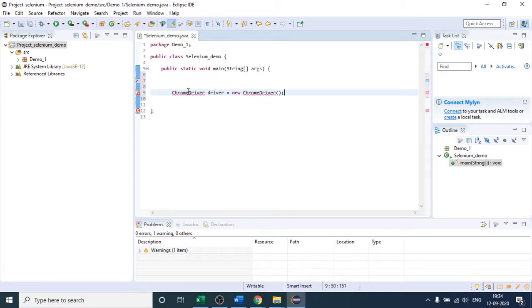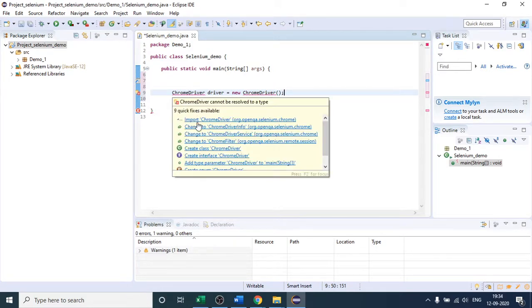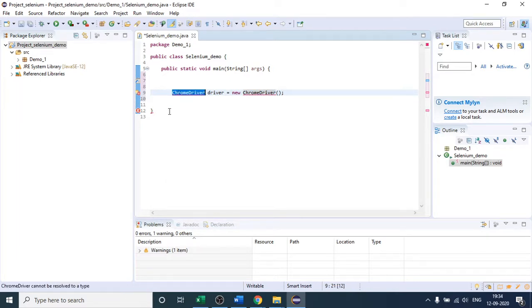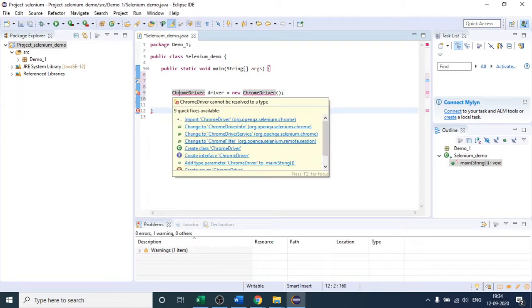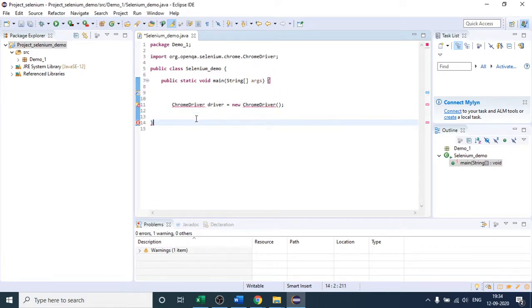Let us see. See, it is saying import Chrome driver, right? So this is a package. Chrome driver is a package. Inside that package, this is the class. So you have to import it. And one more thing, if you have not imported jar files in your project, then you will not see that statement. This import statement is coming from the jar file. So I will simply import it, and you will see the error will go.